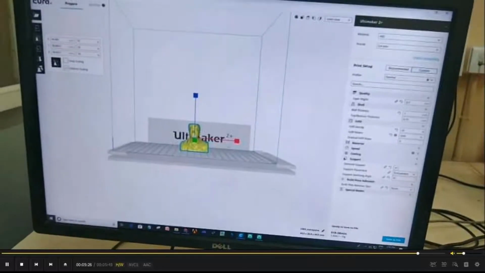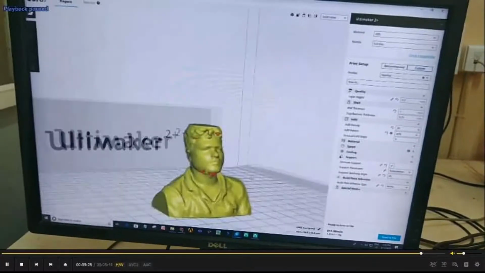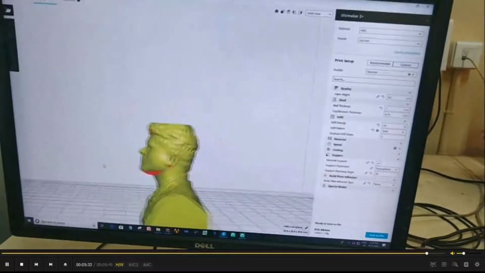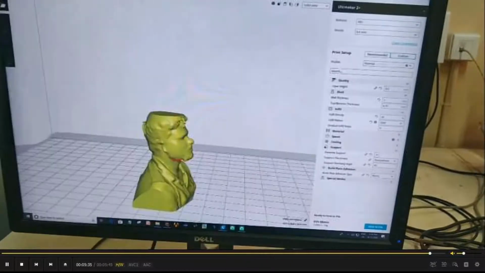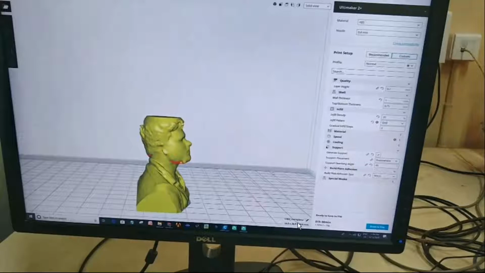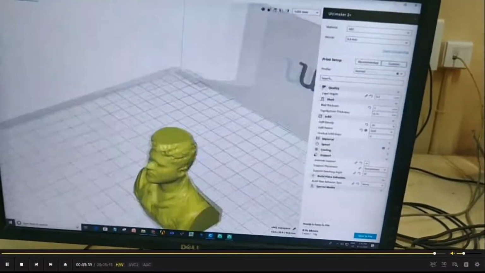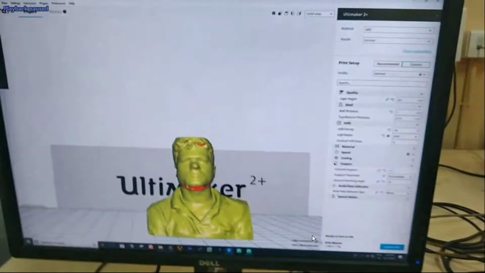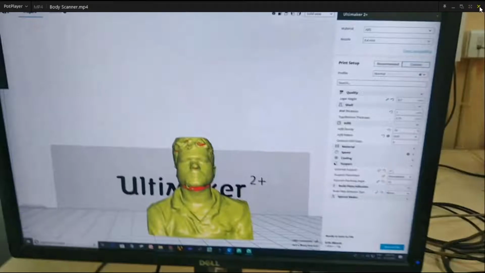Yeah, this is the object, I mean the 3D scanned object. Later we can import that here so that we can print that one. If we simply take the printing parameters, we can print it. These are the printing parameters that will be covered in the next session also. Yeah, this is how we are going to scan the body, using the 3D Systems hand scanner.